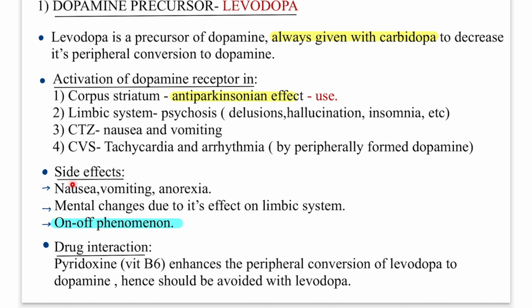So, as we saw, nausea, vomiting and anorexia due to CTZ stimulation, mental changes due to its effect on the limbic system, and on-off phenomena. This is most important. Let's understand what this is. Let's take an example here.